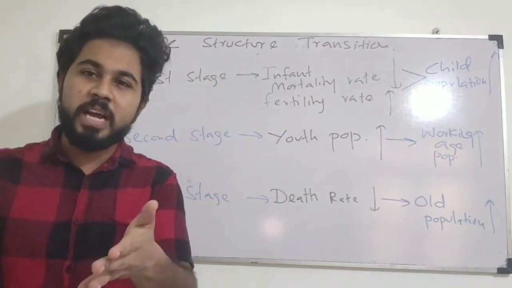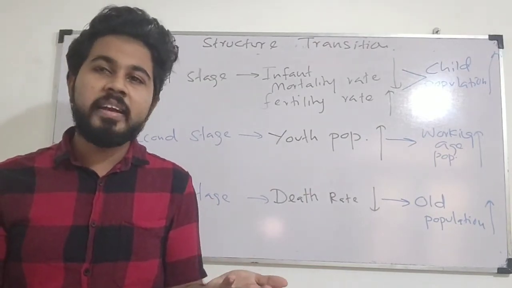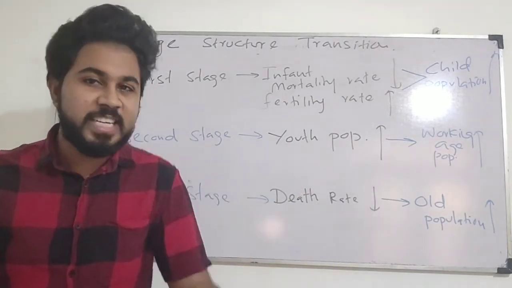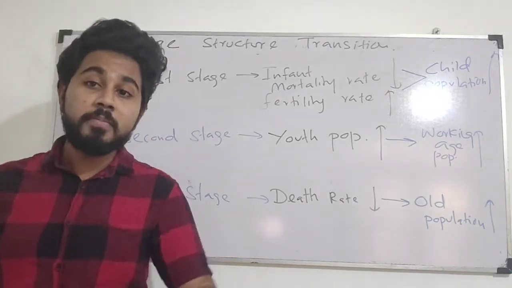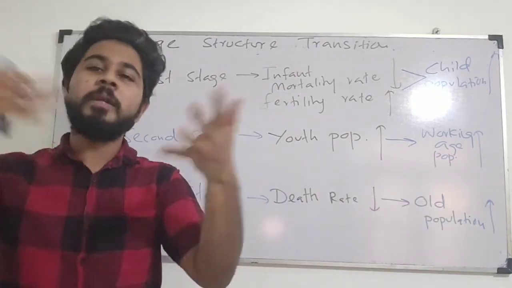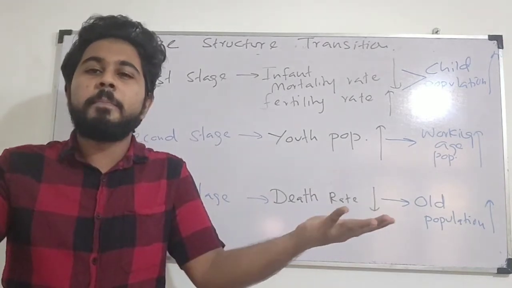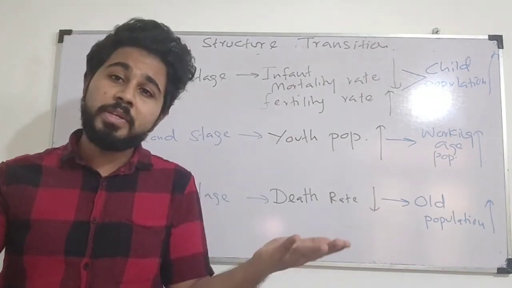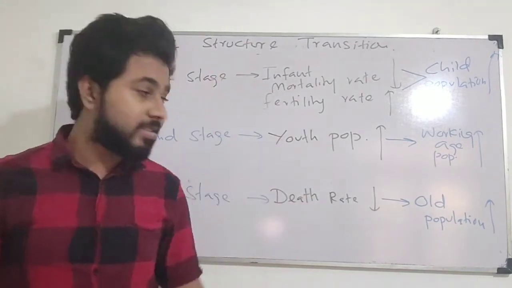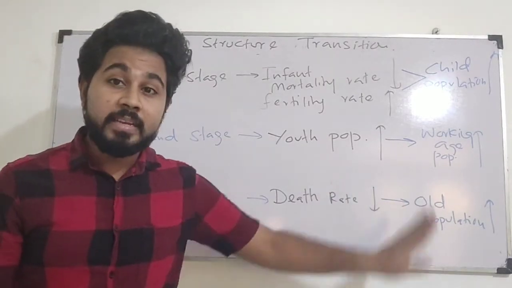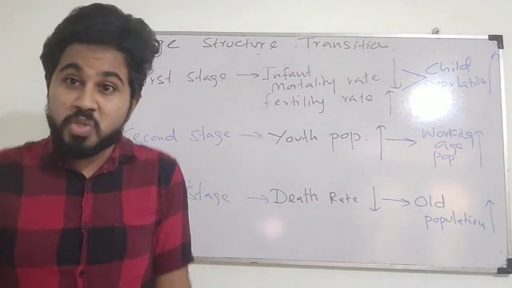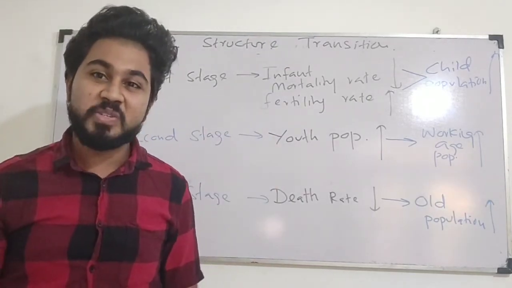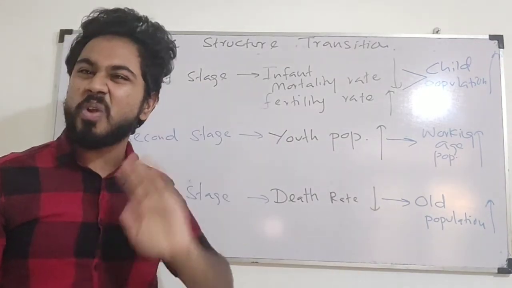Because why? If people reach the retirement age, we can't give job opportunities to them, no? So we can't provide any job facilities for them. What we have to do, government has to pay pensions or retirement payments for all people belonging to the old population. Not only that, we have to establish some other schemes to facilitate these kinds of old people as well. That means these are dependents in the economy. So if all population increase, it is an extra burden for the country's government. So having a high old population is not that much good.